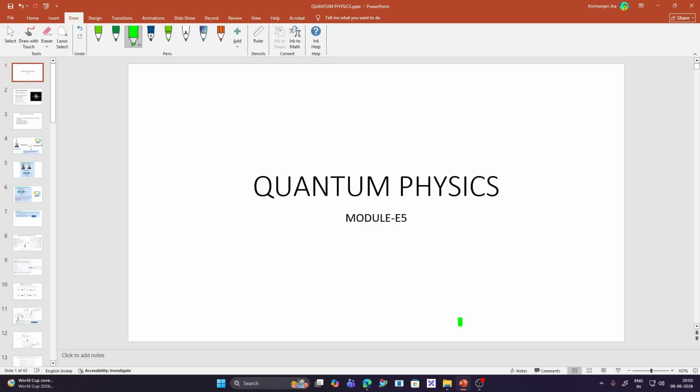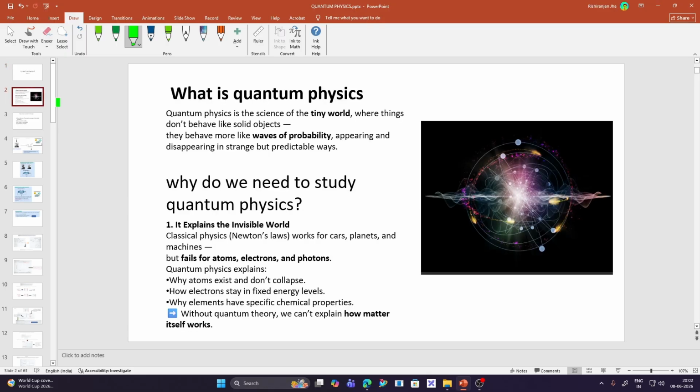So, let's begin. Before starting quantum physics, let us understand what quantum physics is and why we need to study it. Quantum physics is the science of a tiny world where things don't behave like solid objects. In quantum physics, particles behave more like waves, with probabilities appearing and disappearing in strange but predictable ways. That is why we need to study quantum mechanics.